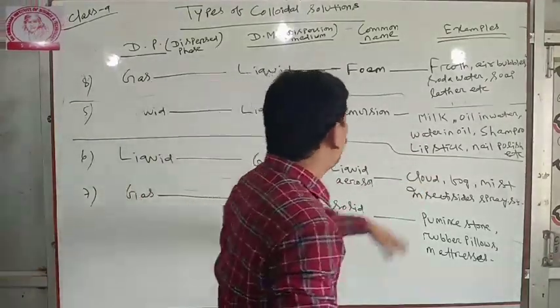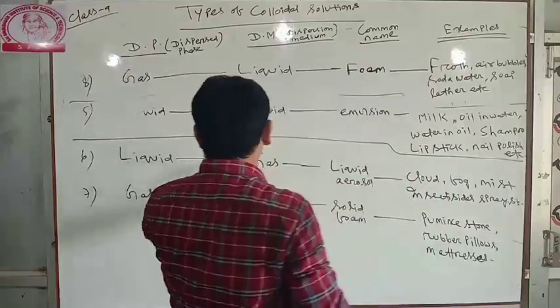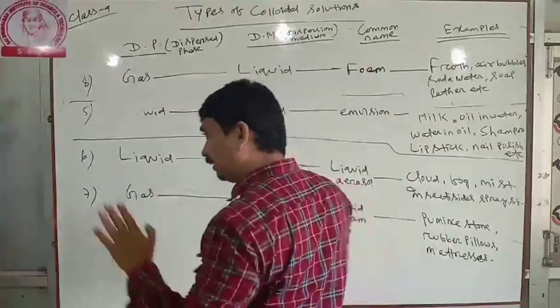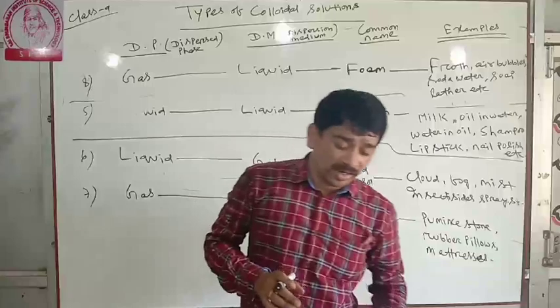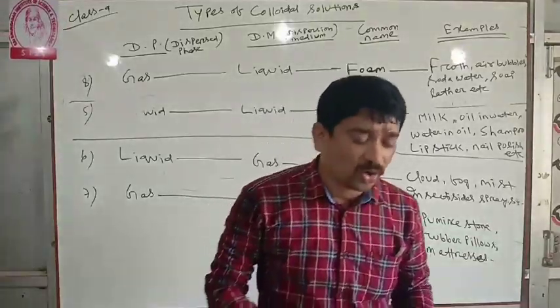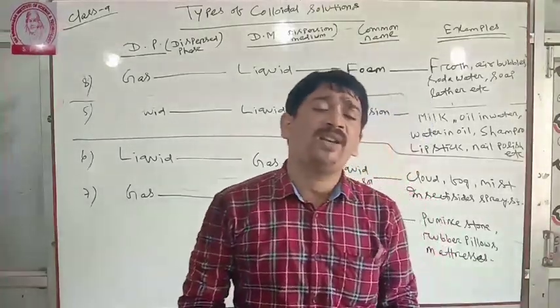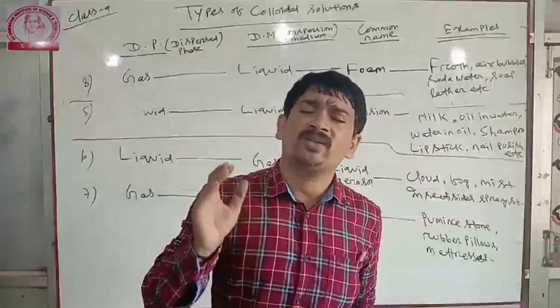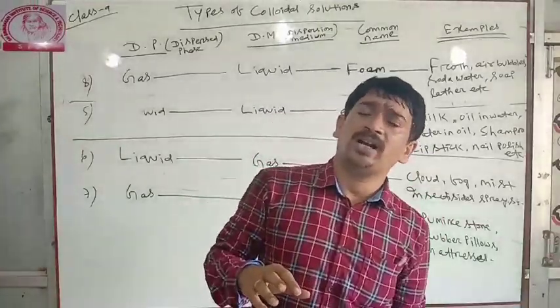Fog: dispersed phase is liquid, dispersion medium is gas. Clear? Next class we will discuss lyophilic colloids and lyophobic colloids. Clear?